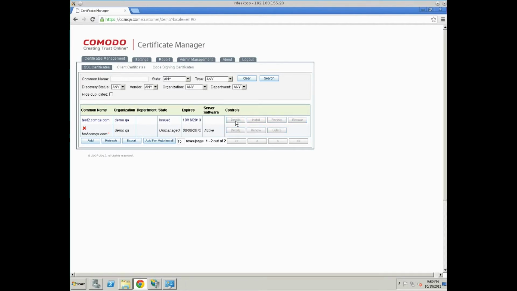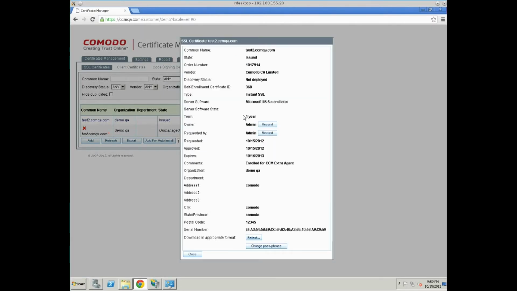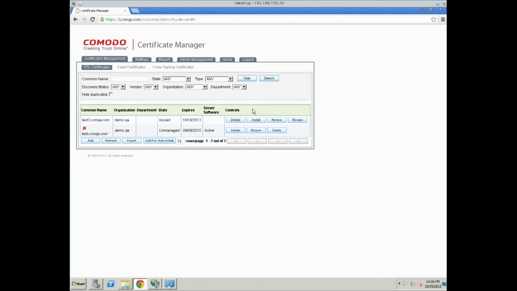We can look at its details: server software, type, with the owner who requested it. Let's click close. And now we can install it remotely at the website where Extra Agent is located. So let's click install.